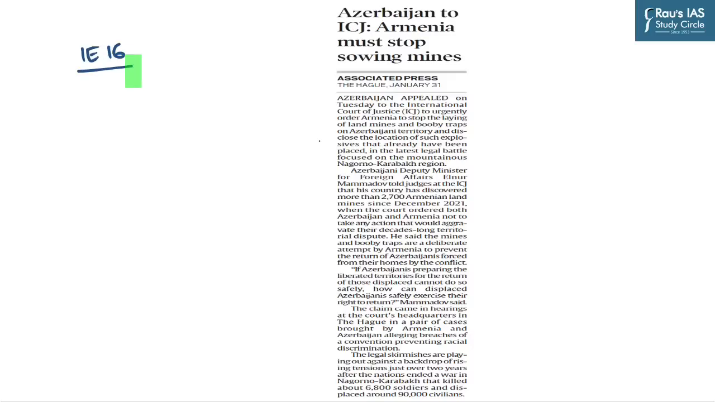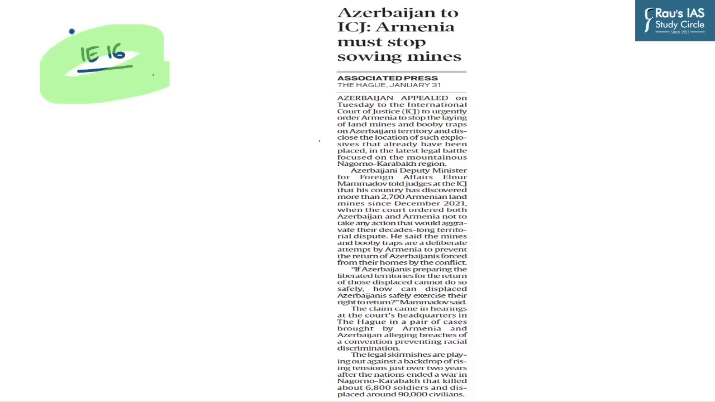Moving on to the next question, which is based on this news, which has appeared on page number 16 in Indian Express. It basically talks about the dispute between Azerbaijan and Armenia over the Nagorno-Karabakh region. And recently, Azerbaijan has appealed to the International Court of Justice to issue orders to Armenia to stop laying landmines on the Azerbaijan territory. As International Court of Justice is an important body in resolving the disputes between states, this area becomes important for our discussion.